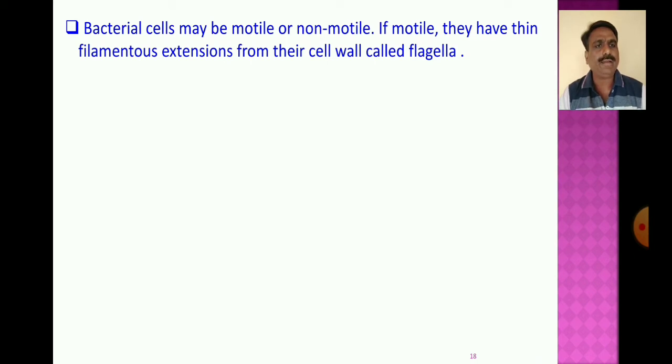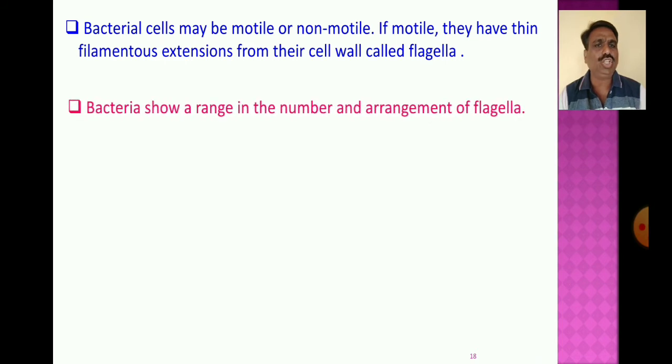If motile, they have thin filamentous extensions from their cell wall called flagella. Bacteria show a range in the number and arrangement of flagella.